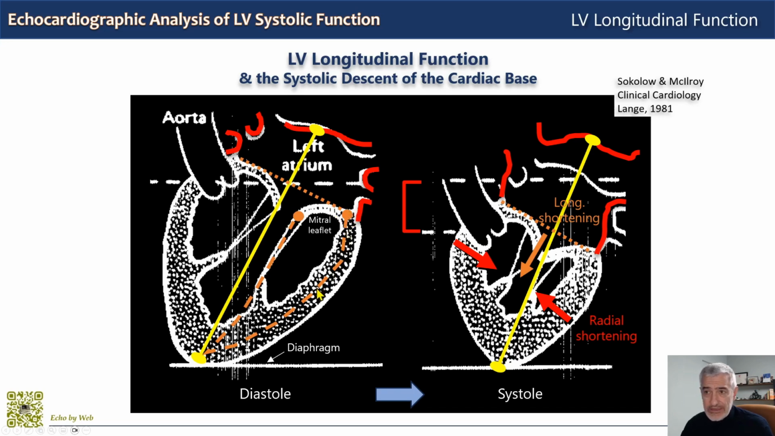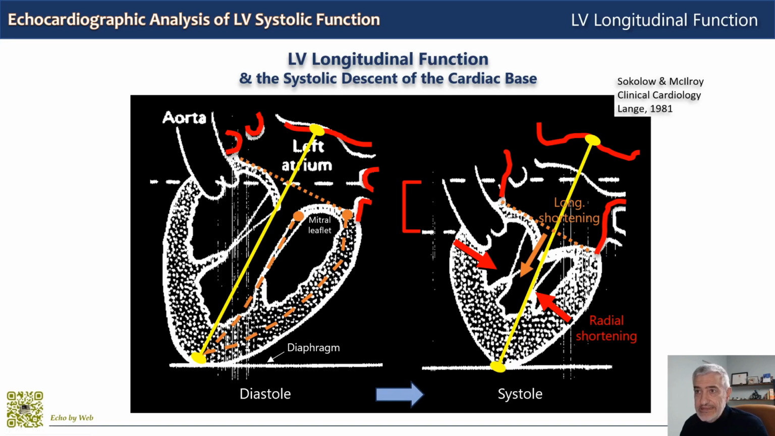They go along, especially the subendocardial border. They reach the apex, which is fixed on the diaphragm, and loop back to the cardiac base through the papillary muscle and the mitral chordae apparatus. In systole, the cardiac base, on the left heart it's the mitral annulus, is pulled in systole towards the apex by the shortening of the longitudinal fibers. This is why we say that there is a systolic descent of the cardiac base, intending descent towards the cardiac apex.